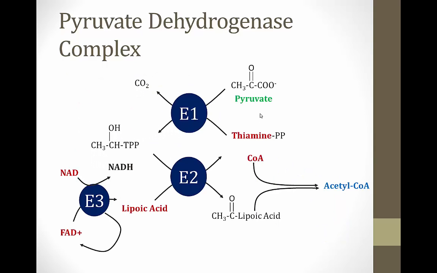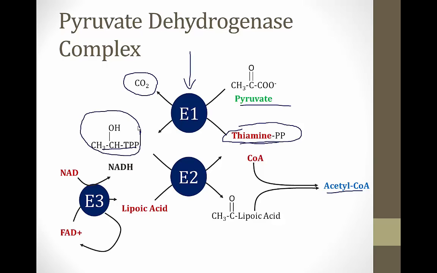Here is a picture of how the different elements of the pyruvate dehydrogenase complex work together to convert pyruvate into acetyl-CoA. The first step involves the E1 subunit. It adds thiamine pyrophosphate to pyruvate to release a molecule of CO2 and essentially add the carbon skeleton of pyruvate to thiamine pyrophosphate. Thiamine pyrophosphate is the active form of the vitamin thiamine. The next step involves taking that thiamine pyrophosphate carbon complex and combining it with lipoic acid to create a carbon skeleton that is attached to lipoic acid, and this is done by the E2 subunit.